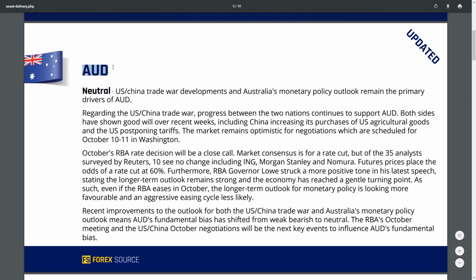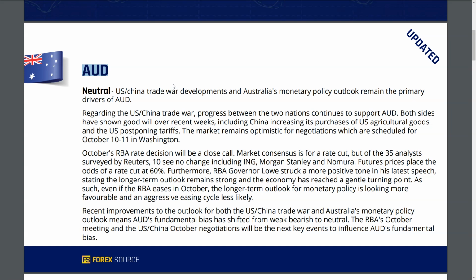Now, in terms of the Australian dollar specifically, we have recently changed our bias from a weak bearish to a more neutral stance. The predominant themes driving the Australian dollar price action currently are risk sentiment, due to the US-China trade war, as well as the RBA's monetary policy outlook.